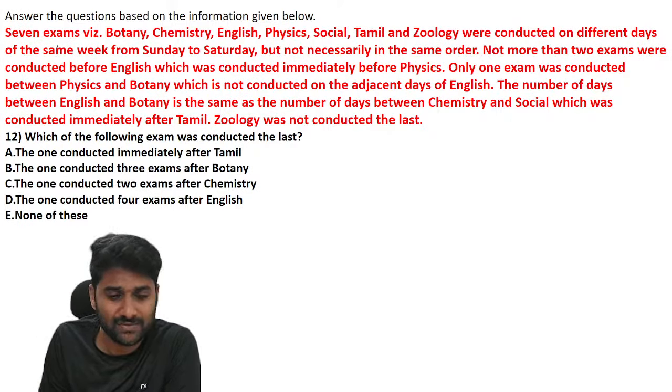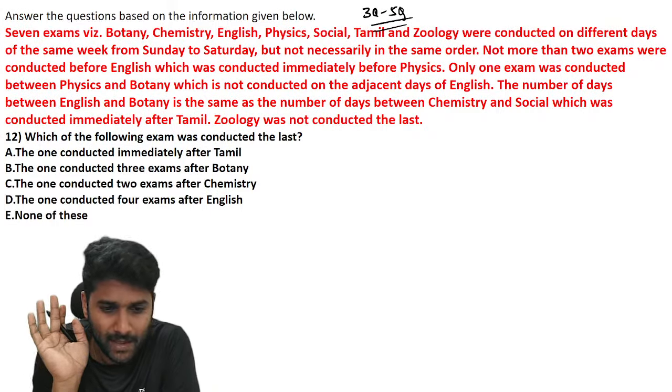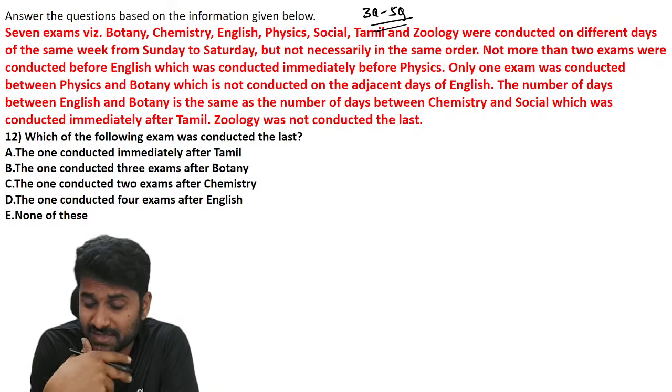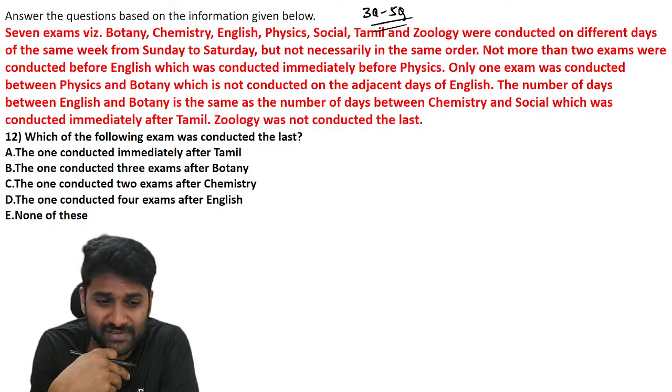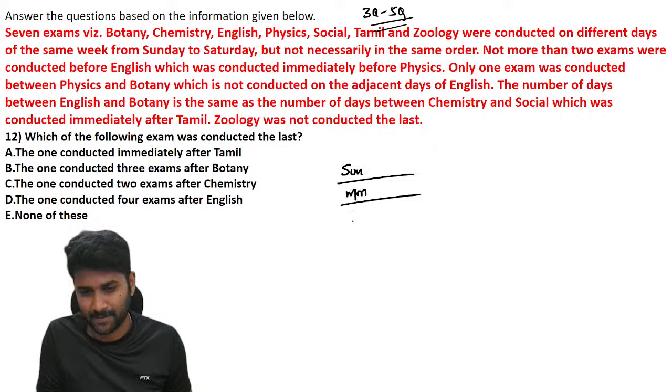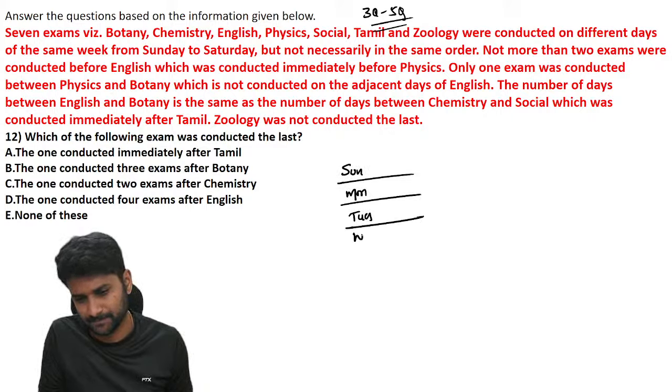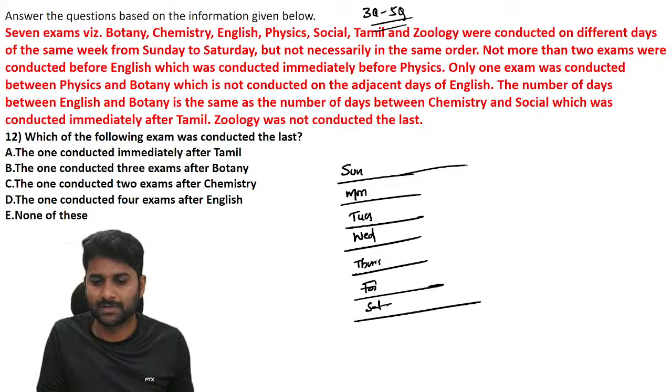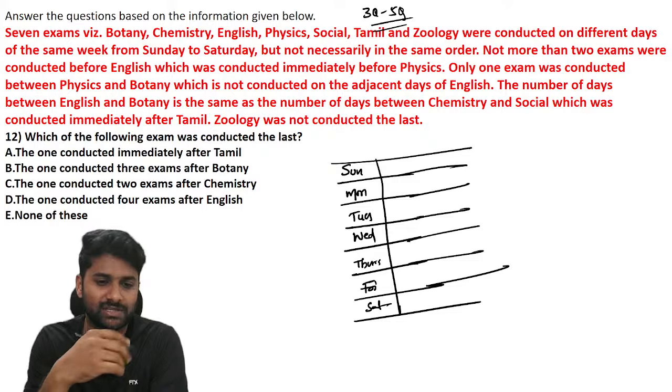Once you are done with the entire puzzle, you have to answer either 3 to 5 questions. A puzzle always carries 3 to 5 marks. Now there are 7 examinations and the respective subjects are given, conducted on different days in the same week from Sunday to Saturday. Sunday, Monday, and so on. These are the days given. Consider only this order, don't take any other order.